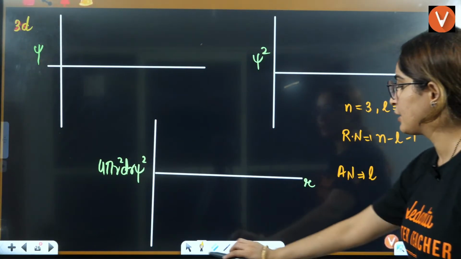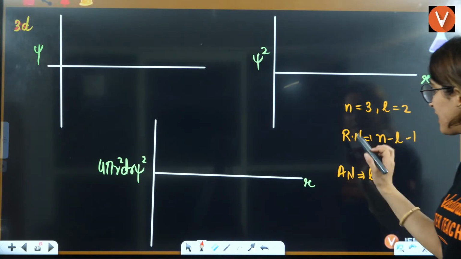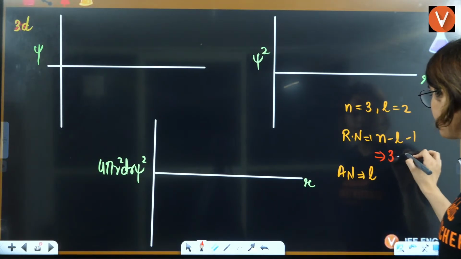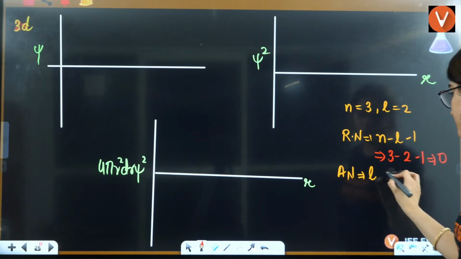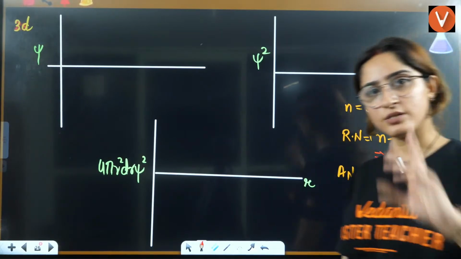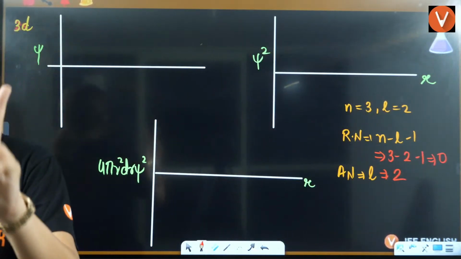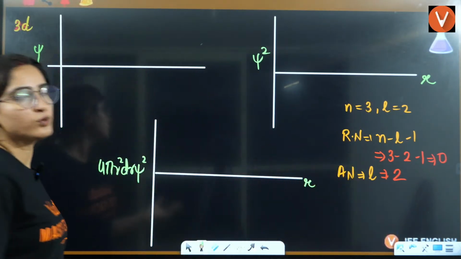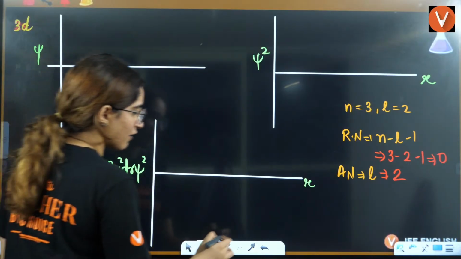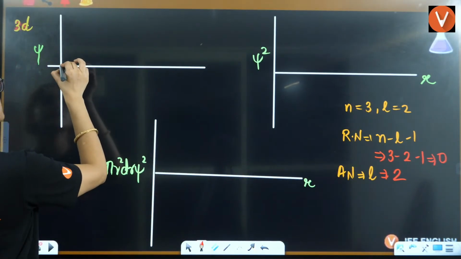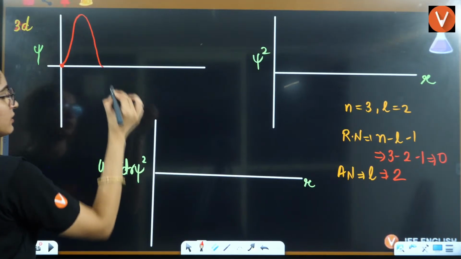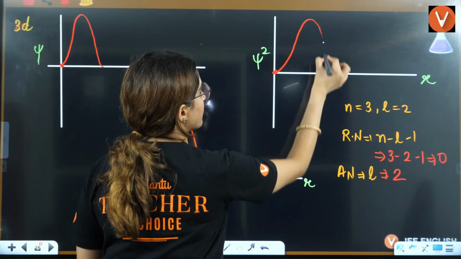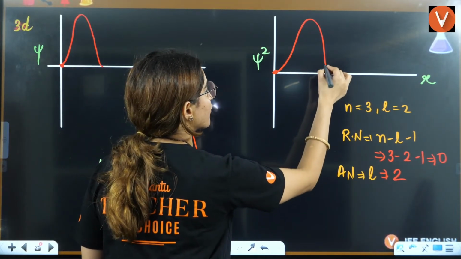Okay, so see this. Radial node is equal to n minus L minus 1, 3 minus 2 minus 1, that is 0. And angular node is 2. Okay? 2 angular nodes. Radial node is 0, so it's a very simple graph that you will draw here. It will always start from minima, then peak. So it's not a big deal to draw its graph. It's very simple.